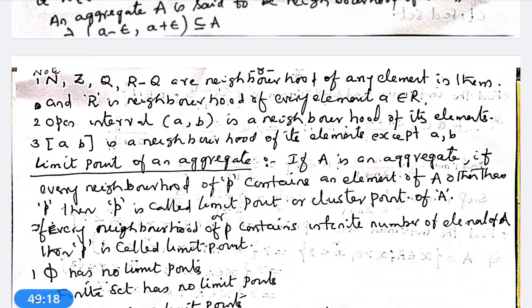The set of all limit points of an aggregate is called the derived set, denoted by dA. Therefore, d phi is equal to phi, dN is equal to phi, dZ is equal to phi, but dQ and dR are the same: dQ is equal to R and dR is equal to R.